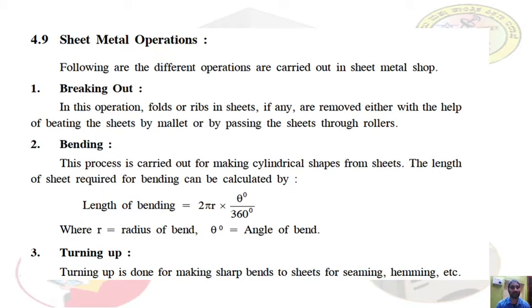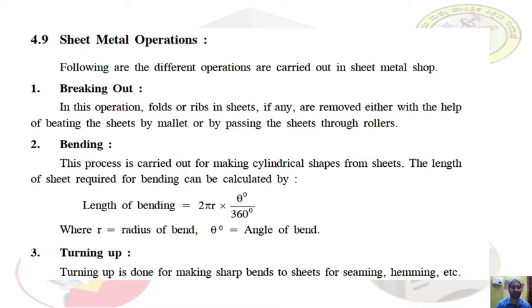Then next is bending. Bending is the operation of producing a cylindrical surface from a flat sheet. The process of producing a circular cylinder from a flat rectangular sheet: if you fold it and, using suitable grooved joints, make it a circular cylinder, then it is called bending. Bending is the process carried out for making cylindrical shapes from sheets.